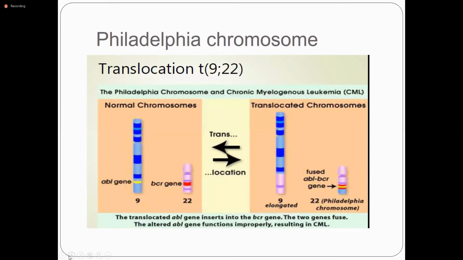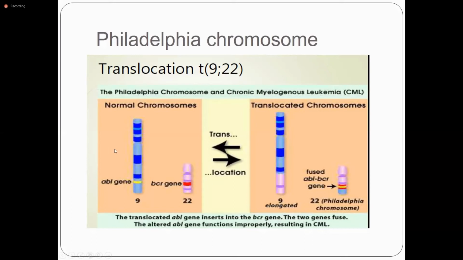This is a Philadelphia chromosome, which is a hallmark for the diagnosis of CML. More than 95% of the patients with CML are Philadelphia chromosome positive, and the subset of patients with CML who lack a detectable Ph chromosome have the fusion product of the BCR-ABL translocation detectable by the polymerase chain reaction.